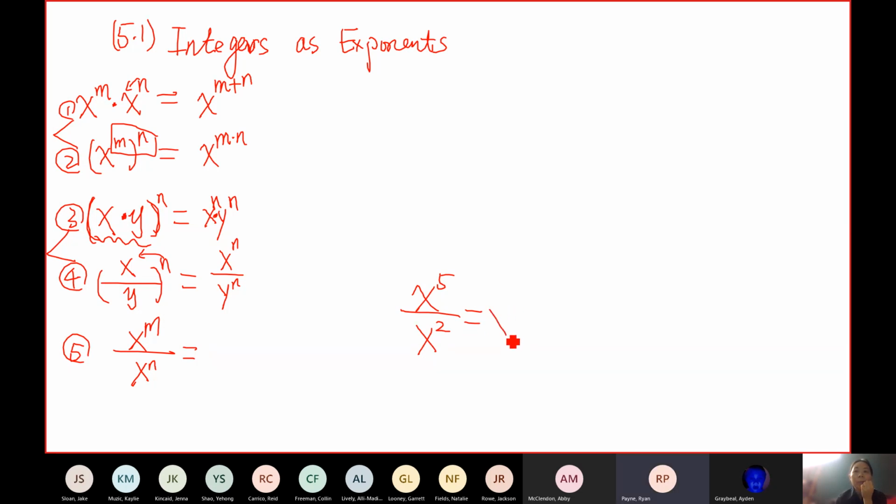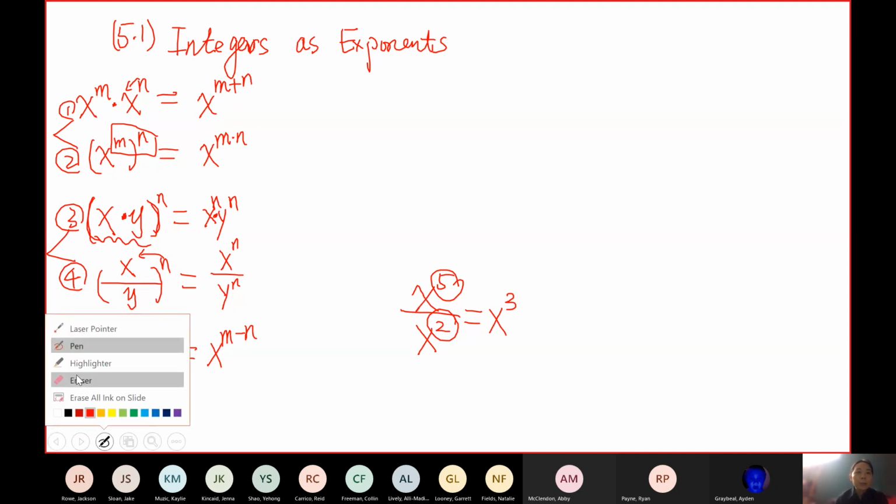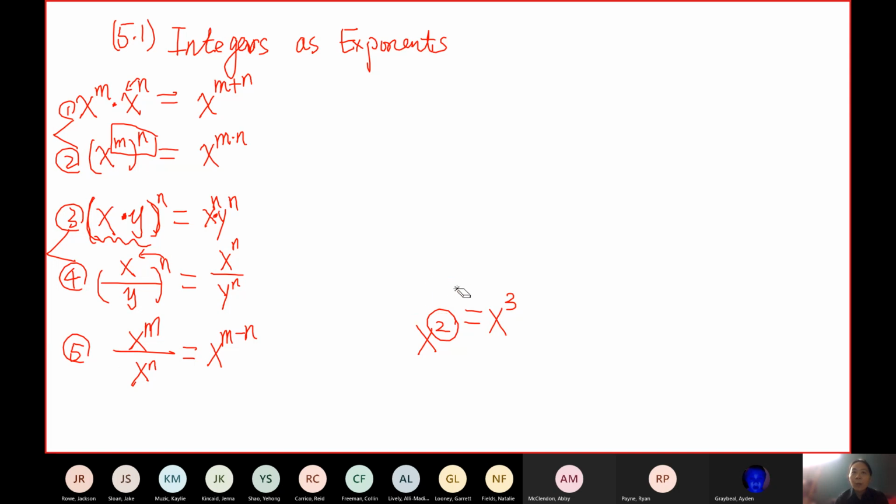X to the 3rd. How did you get the 3rd? I just subtracted. Subtract what? Be specific. 5 minus 2. The top exponent minus the bottom exponent. So go back here. What's the formula? It's m minus n. Yes, you keep the base x. Okay, so these are the 5 formulas we learned in chapter 3. If you forgot these formulas, go back and watch those videos again. And we are going to use these 5 formulas again in chapter 5.